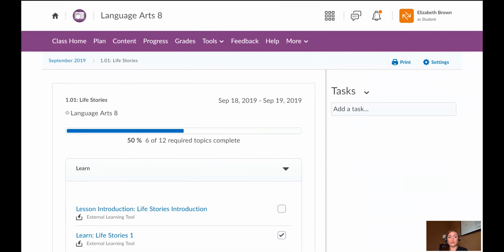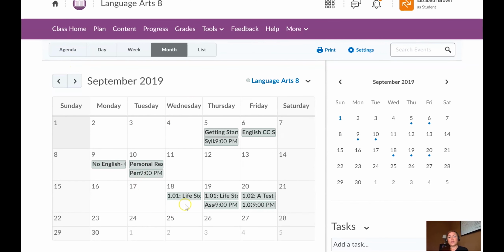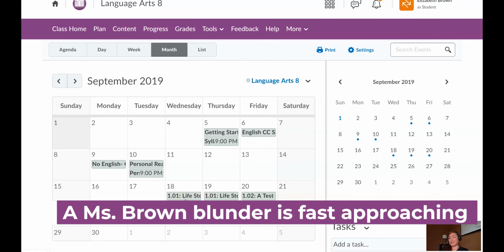So I just wanted to give you a little picture about what the K-12 lessons look like, what lessons that I create might look like. Another thing that you might see on here that I want to address is that you can see that lesson 1.01 is,